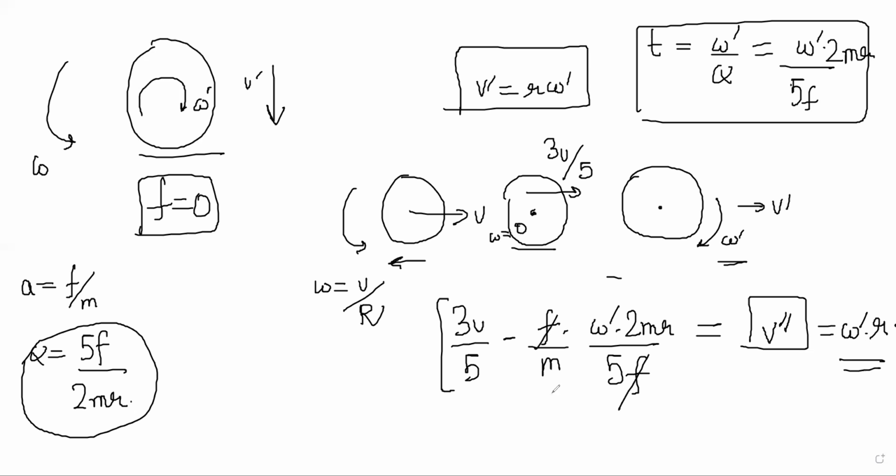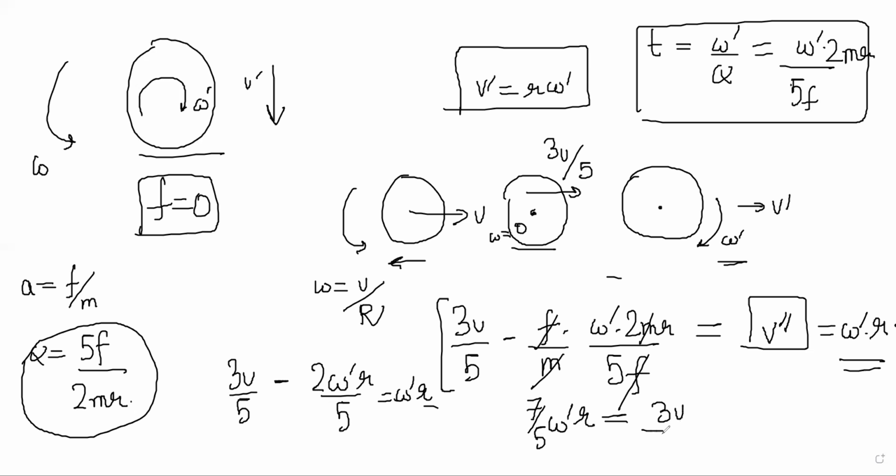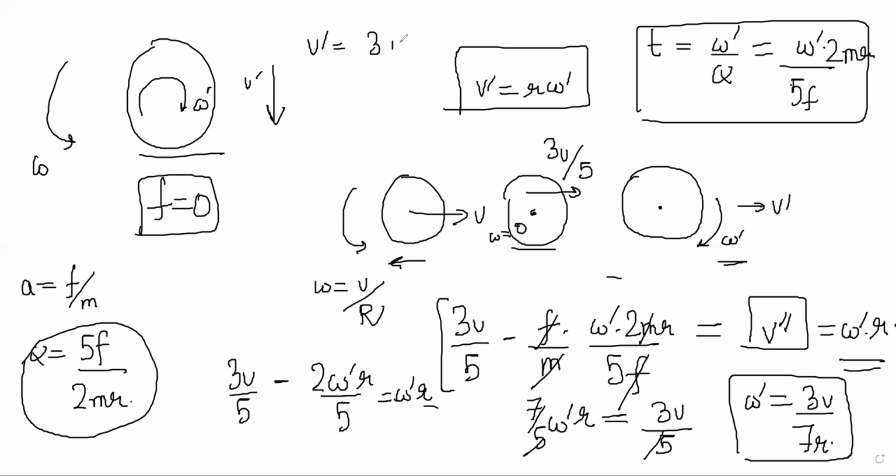So F cancels, m cancels. You have 3v by 5 minus 2 omega dash r by 5, which should be equal to omega dash r. So you get 7 by 5 omega dash r is equal to 3v by 5. 5 cancels. Omega dash is equal to 3v by 7r. So v dash is equal to 3v by 7. Okay. You understand what I'm doing? It's fairly simple.